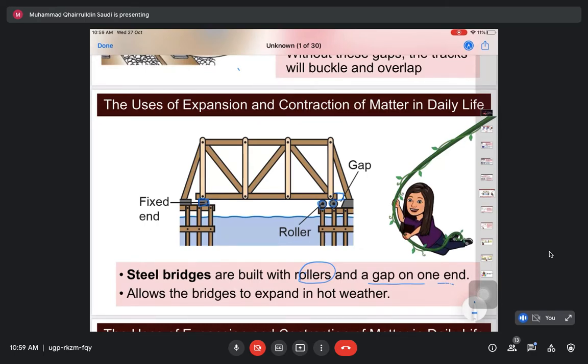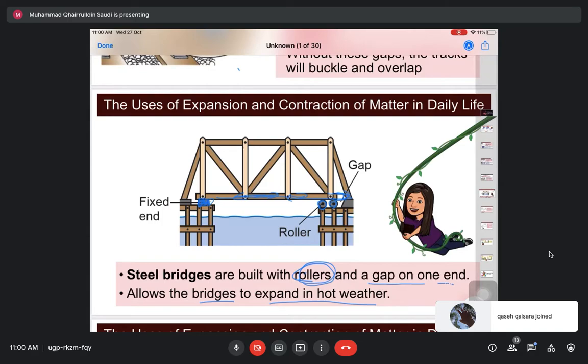Okay, kita tak boleh buat dua-dua belah roller. Nanti bergerak-geraklah bridge awak tu. Kita kena buat satu saja roller. Satu ni kena fixkan dia. So bila dia expand, dia akan expand sebelah sini saja. So it is also kenapa ada gap? Kenapa ada rollers? Because kita nak allow the bridge to expand in hot weather. Sebab we know that solid, liquid and gas can expand in hot weather.